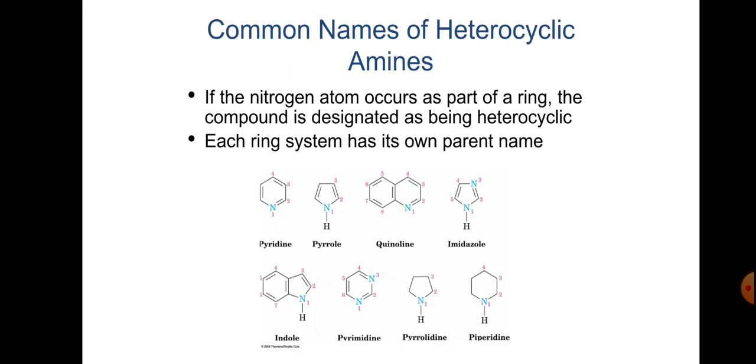And common names of heterocyclic compounds. If the nitrogen atom occurs as a part of a ring, the compound is designated as heterocyclic. Each ring system has its own parent name. So here this is pyridine, and this is pyrrole, this is quinoline, this is imidazole, and this is indole, and this is pyrimidine. This is the base present in nucleic acids, and this is pyrrolidine, and this is piperidine.